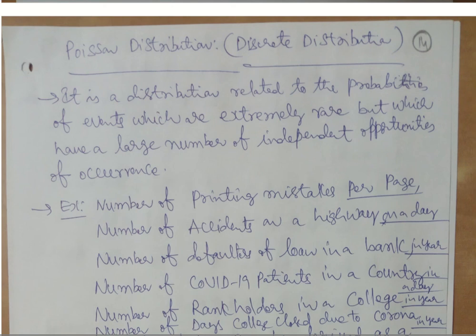Dear students, in today's video, let us talk about Poisson distribution, which is an example of discrete probability distribution. In the previous video, we discussed binomial distribution, which was also an example of discrete probability distribution. There we talked about a binomial distribution which occurs in either of two cases, a success or a failure, only two possibilities.